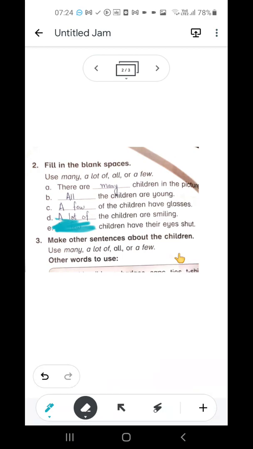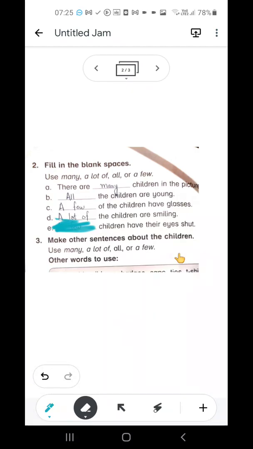Students, we use few when we want to talk about countable nouns. You see, children are countable nouns. Countable means something which we can count, as you can understand from the general appearance of the word.